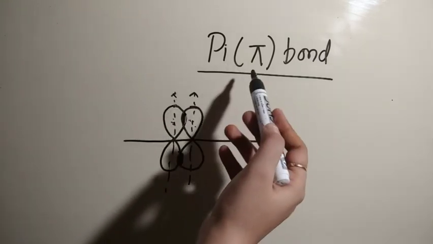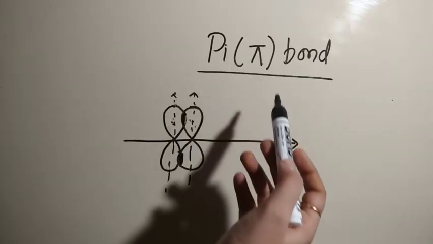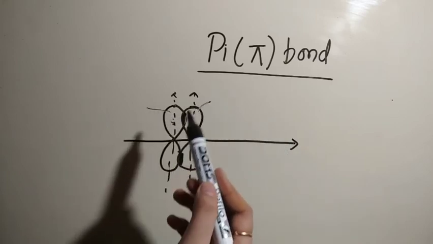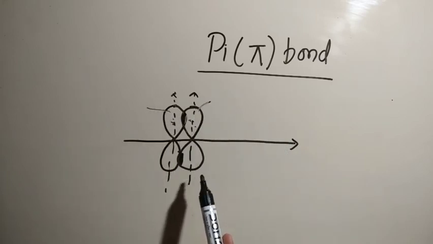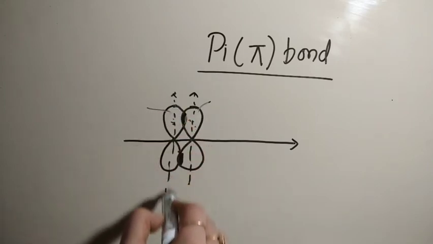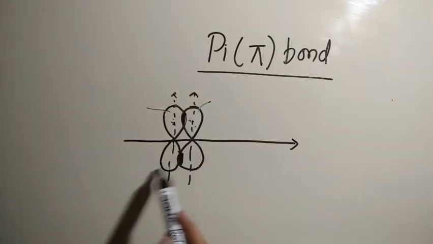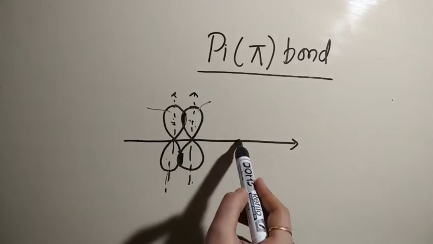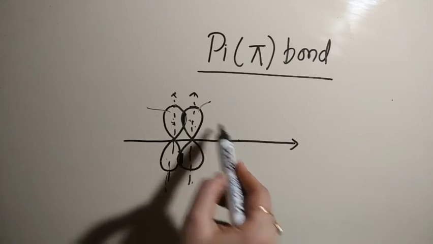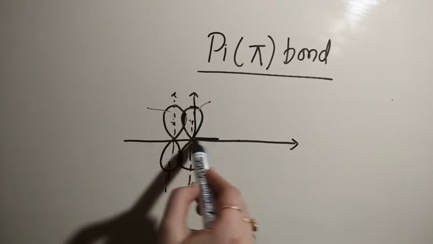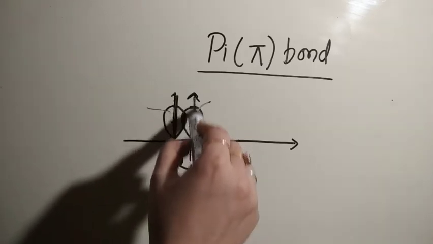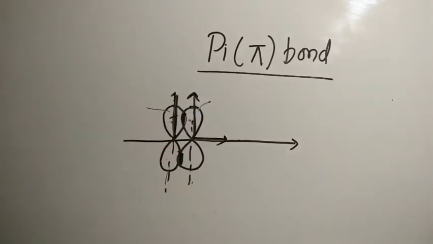So how is pi bond formed? So pi bond is formed when atomic orbitals, these are the atomic orbitals, combine in such a way that their axes remain parallel to each other and perpendicular to the internuclear axis. तो ये एक्सिस इसके क्या हुई, परपेंडिकुलर हुई, ठीक है, बट एक दूसरे के क्या है, ये पैरेलल है और ये साइडवेज ओवरलैप होगी.